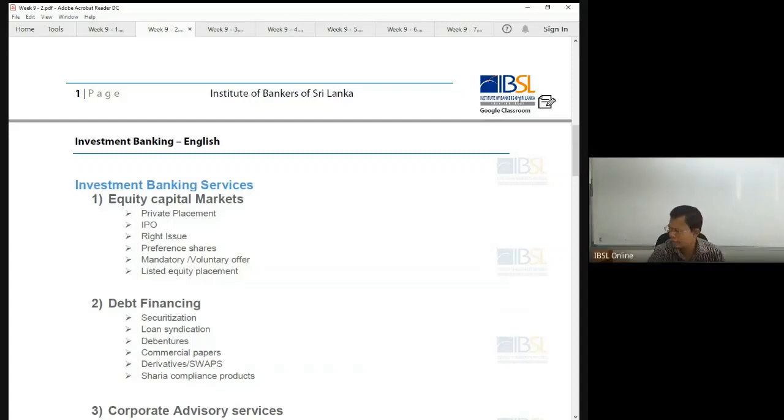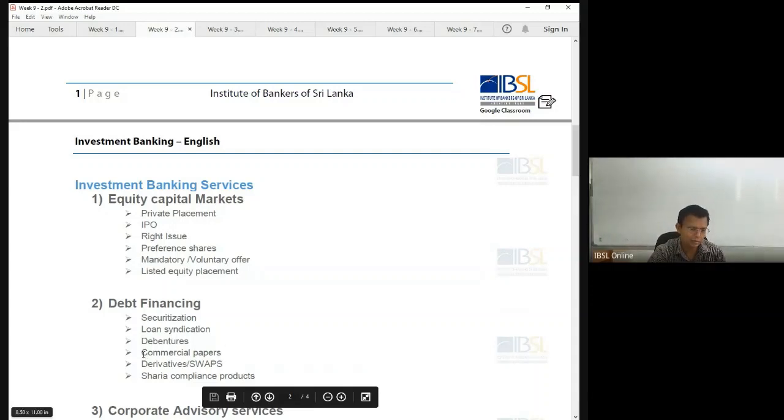Debentures anybody can issue, but treasury bonds are issued by the Central Bank of Sri Lanka on behalf of the government. Commercial papers are very similar to a money market instrument. We will be doing a question with you on commercial papers, right? I have taken this question from another exam. The examiner has not tested this type of question in your exam.